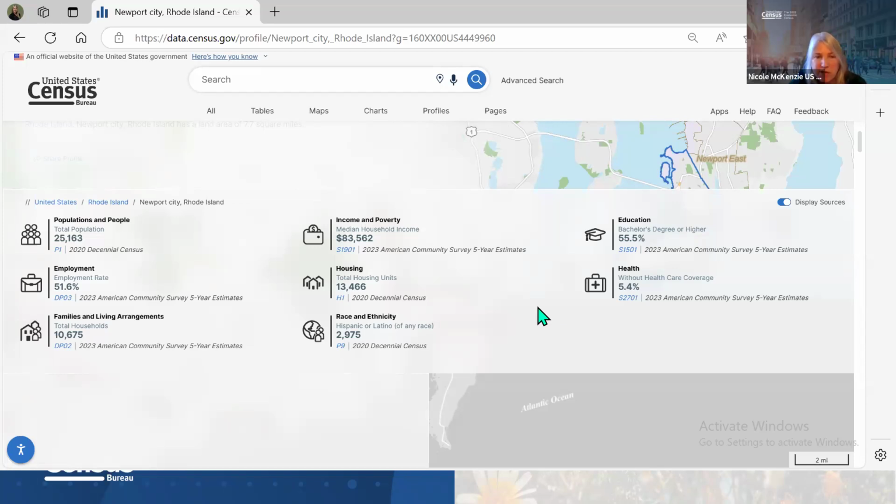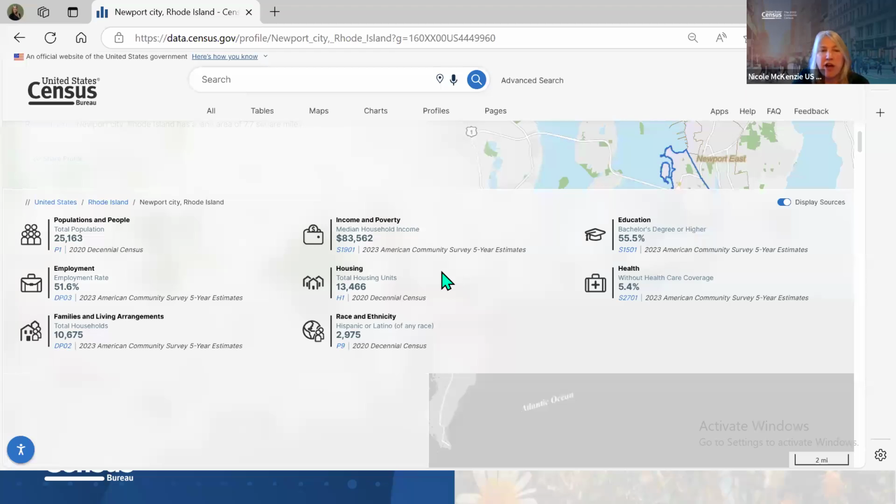One of the things that I love about this, remember I told you, when we did the general search, we saw there were about 3,000 tables that we could access. By going into the profile, it gives you a quick, easy path to a certain table.